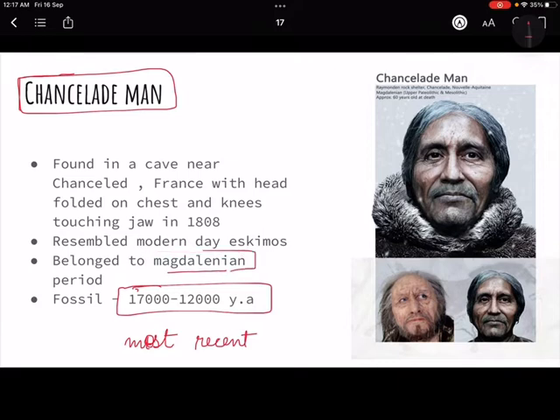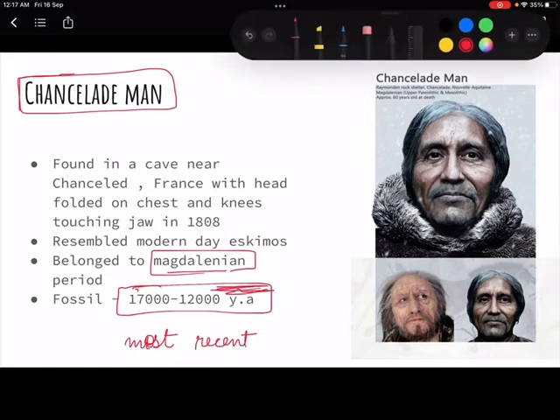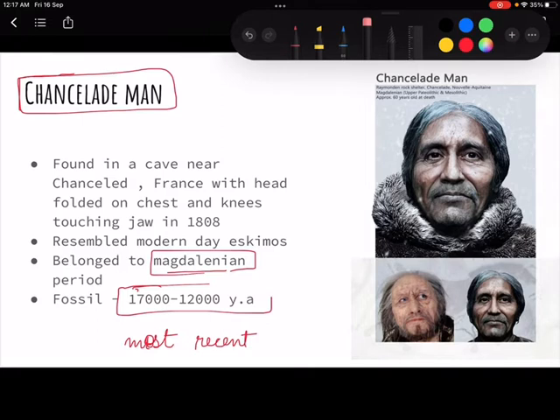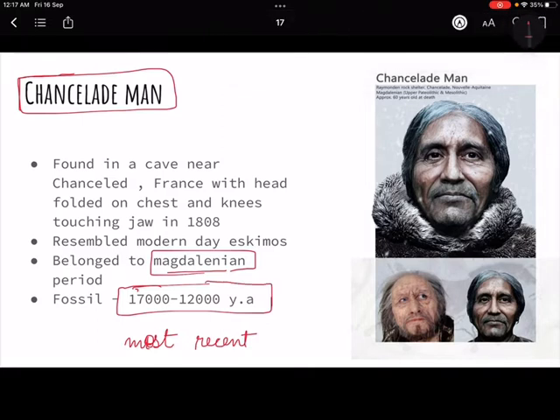Now don't be confused, in 1.8 we are going to deal in depth and detail with what is Magdalenian and what is Aurignacian. Don't worry about that. I'll again bring these parts in those chapters also, so that you remember it forever. After Aurignacian culture came Magdalenian, okay? So just remember like that for as of now, okay?